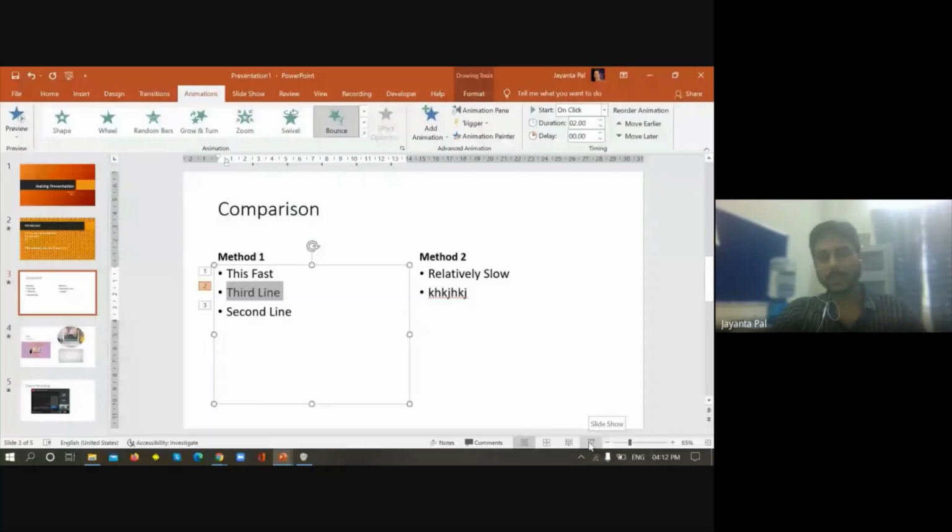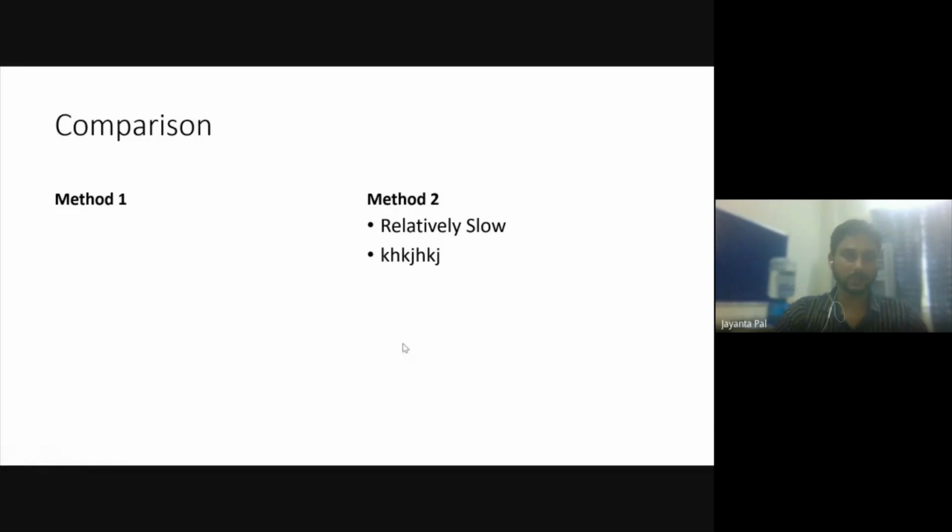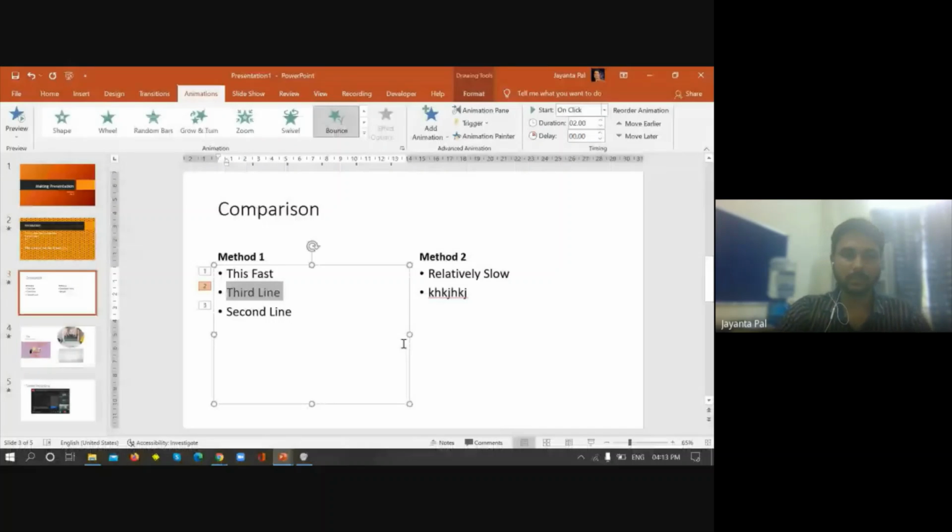Okay, so I want a different animation. By default, the animation I entered in the first line was applied to the second and third lines also. So the first line has this animation, the second line has this animation, and the third line also has the same animation. But I do not want that. I want a different animation, or a different kind of entrance, for different lines. So I just want to change it.